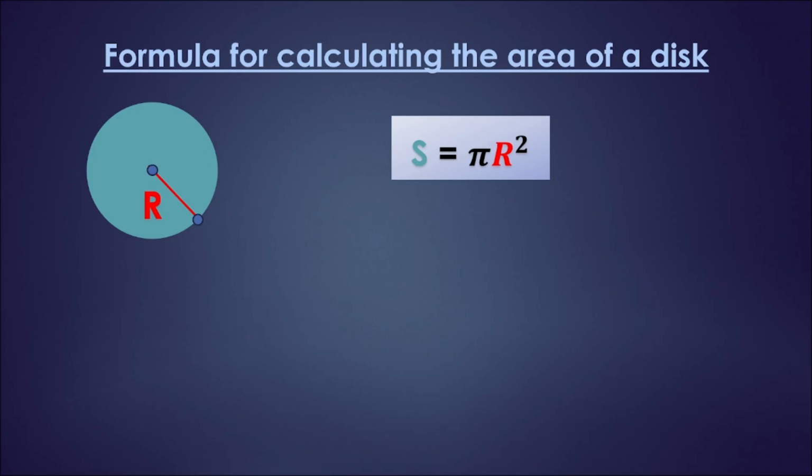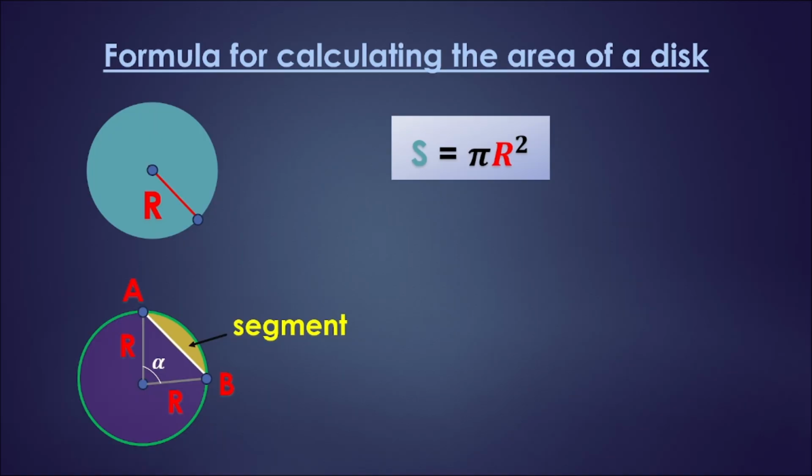There is also a term in mathematics called a segment. A segment is a part of a flat disk that is bounded by an arc of a circle and its chord. Here is the chord AB. I have highlighted it in white. So this part of the flat disk that I have highlighted in yellow is a segment.